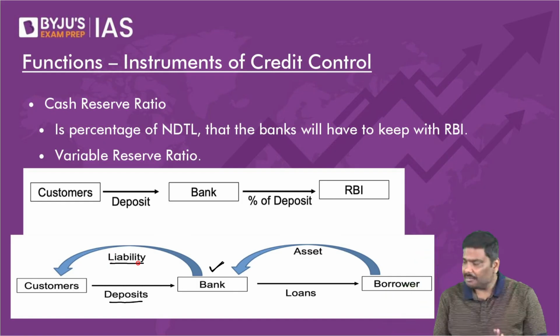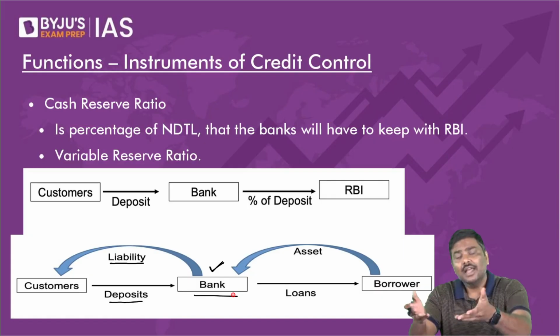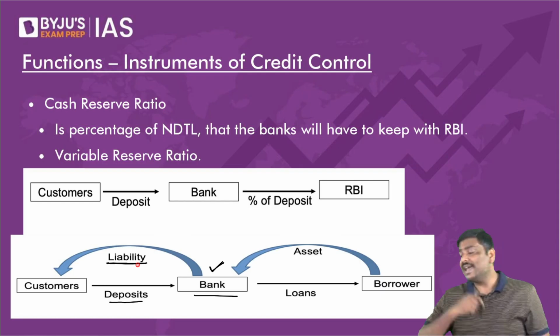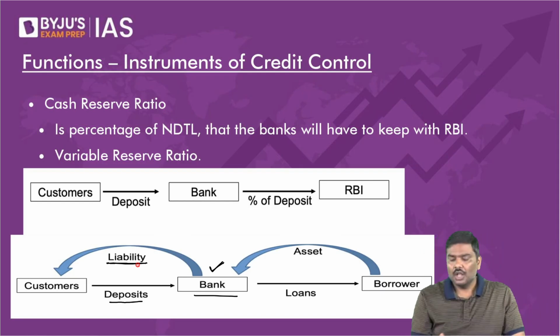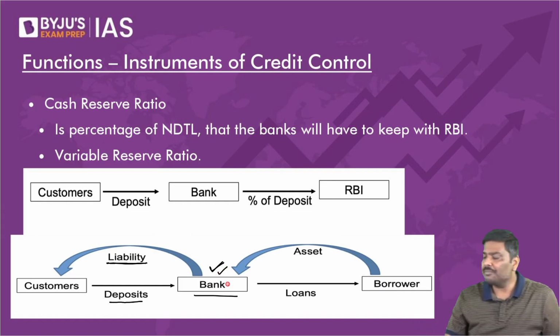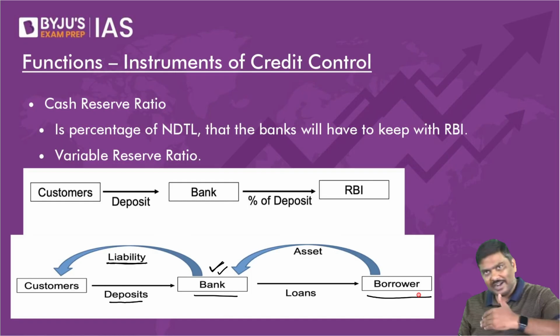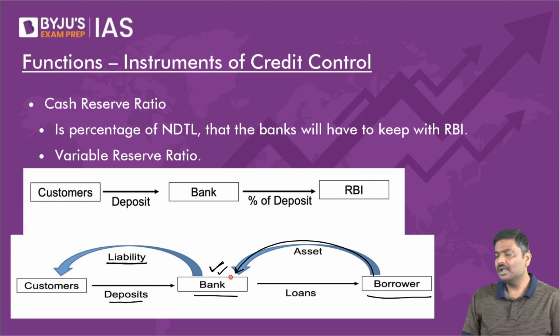Banks will collect a deposit and they will have to return it. Because I'll have to return it, I can call the deposits liabilities for a bank. On the other side, a bank will provide a loan to a customer and collect interest along with the principal.